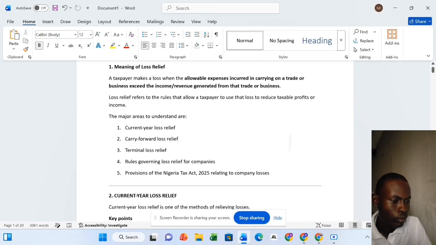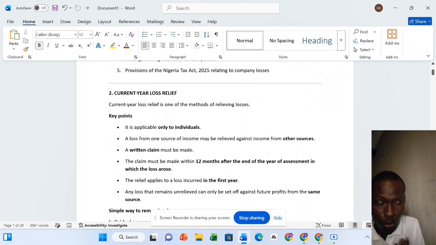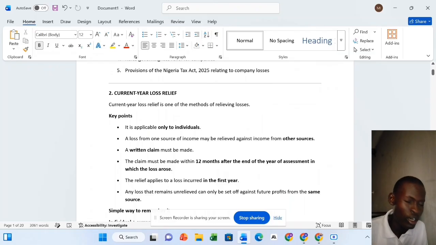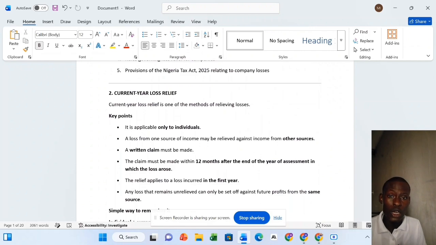Now we have two types of loss relief, mainly the current year loss relief and the carried forward loss relief. The current year loss relief is mainly for individuals. It is only applicable to individuals, and for an individual to actually enjoy this current year loss relief, he has to make a notice in writing within 12 months after the end of the year of assessment.